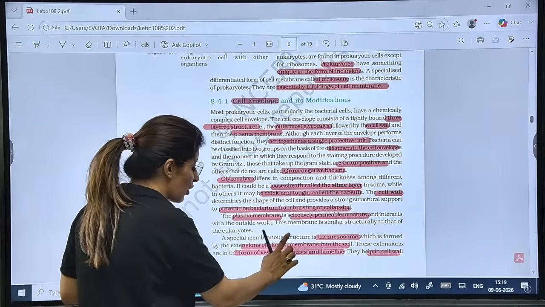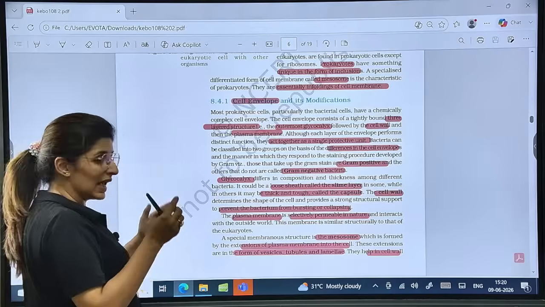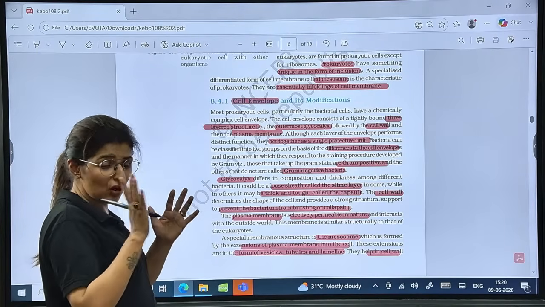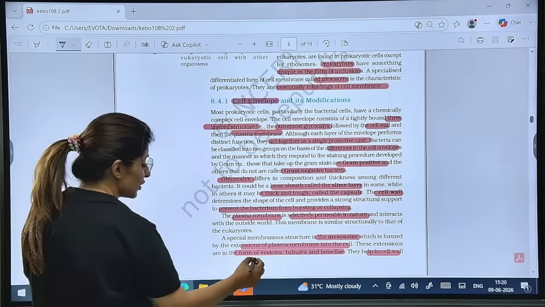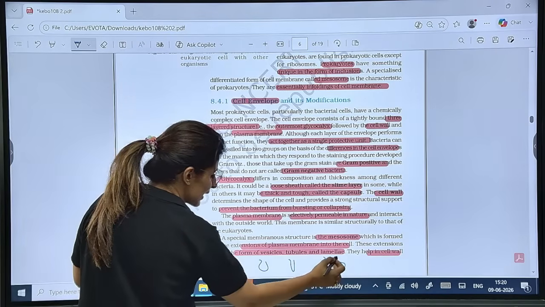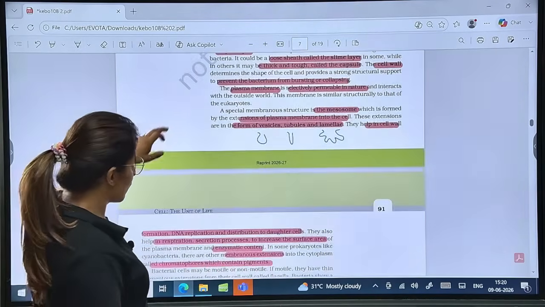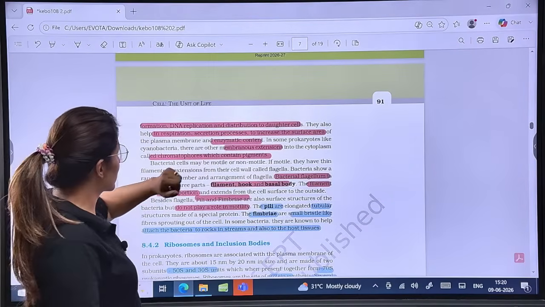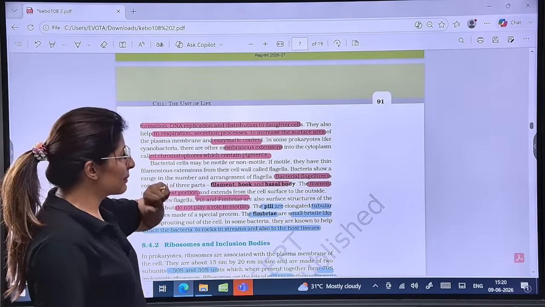Now plasma membrane forms some membranous structures. First of them is mesosome. Due to inward growth or invagination of the plasma membrane is mesosome. This mesosome can be in the form of vesicle or tubule, or it can be lamellar like this. Is that clear? And what are the functions of mesosome? Help in cell wall formation, DNA replication, distribution to the daughter cells, respiration, secretion, increase the surface area, enzymatic content.